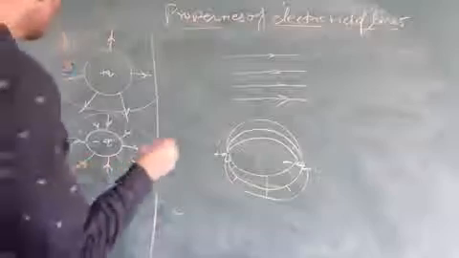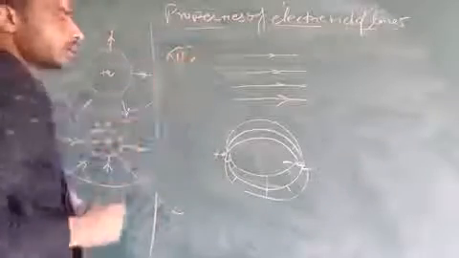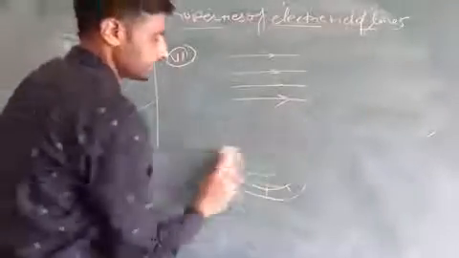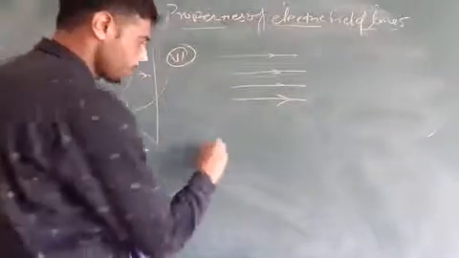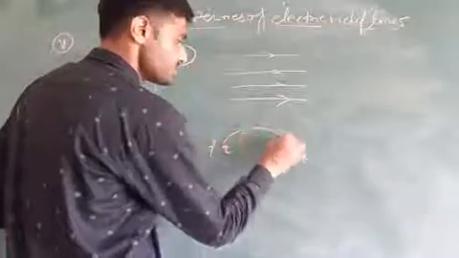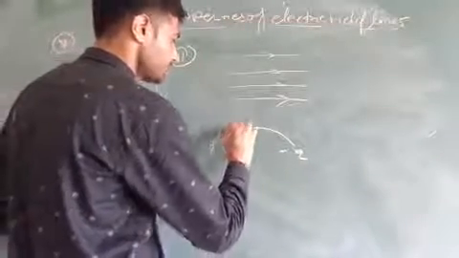So this is the sixth property of electric field lines. You can draw this diagram neatly. This is electric field lines.